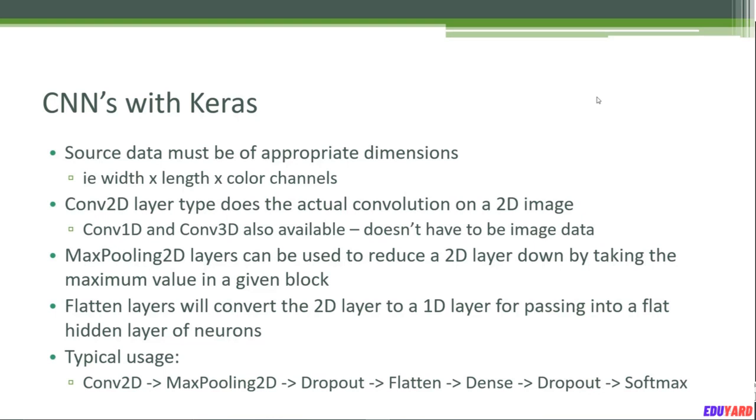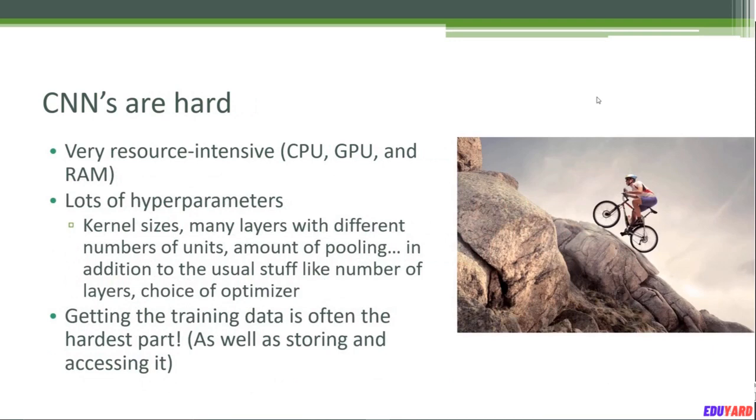You might then do a dropout layer on top of that, which just prevents overfitting like we talked about before. And at that point you might apply a flatten layer to actually be able to feed that data into a perceptron, and that's where a dense layer might come into play. So a dense layer in Keras is just a perceptron really. You know, it's a hidden layer of neurons. From there we might do another dropout pass to further prevent overfitting, and finally do a softmax to choose the final classification that comes out of your neural network.